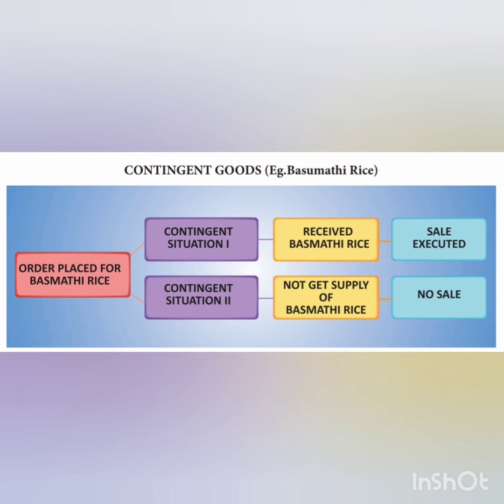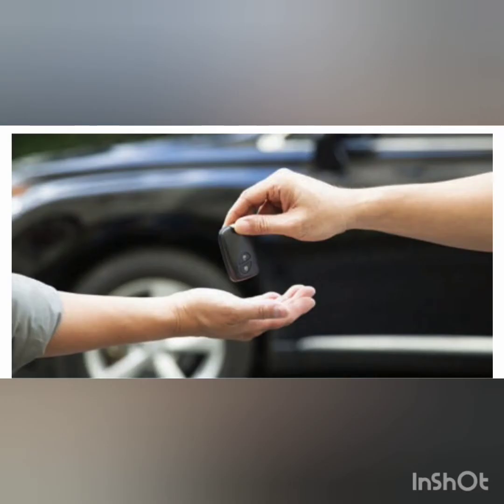So there is contingent situation 1 and contingent situation 2. Received basmati rice, that is situation 1: sale executed. Next, situation 2: not getting supply of basmati rice. When they are not getting supply of basmati rice, normally sales will not take place, so no sale is mentioned there. Here a picture is given for you to take a look at transfer of ownership, how the ownership gets transferred from a seller to the buyer.